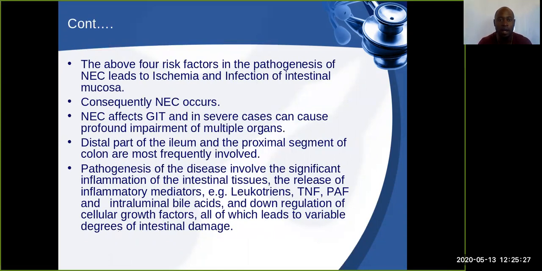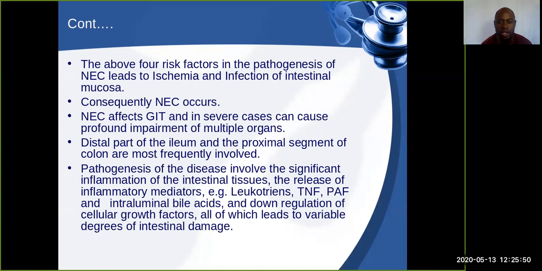So all four risk factors I've mentioned stand in the pathogenesis of NEC, leading to ischemia and infection of the intestinal mucosa. Let us look at the consequences of NEC now.